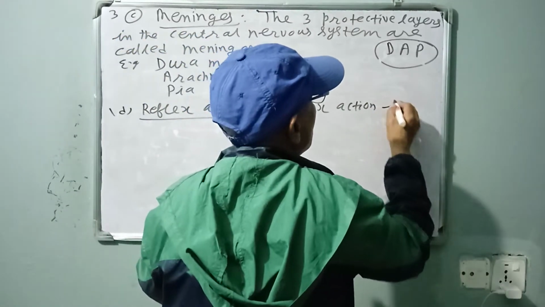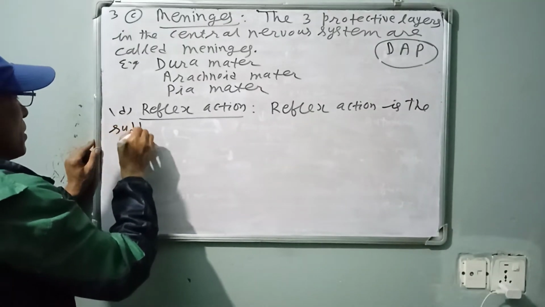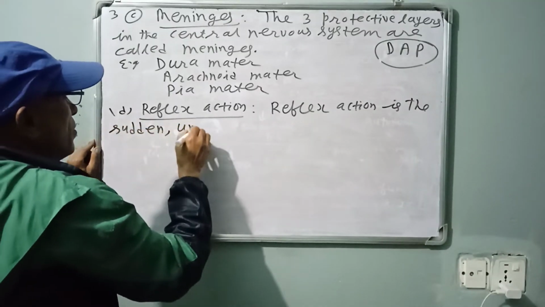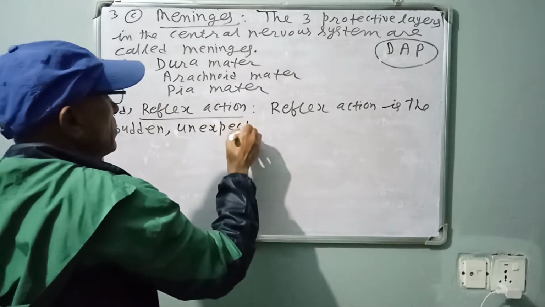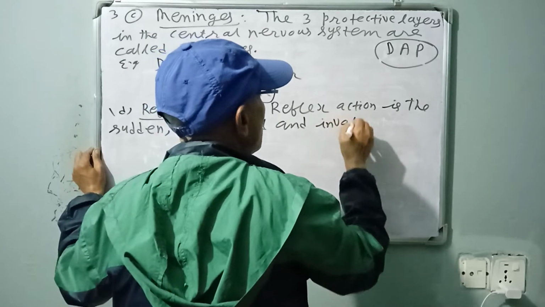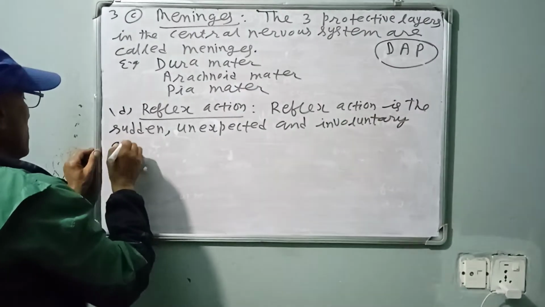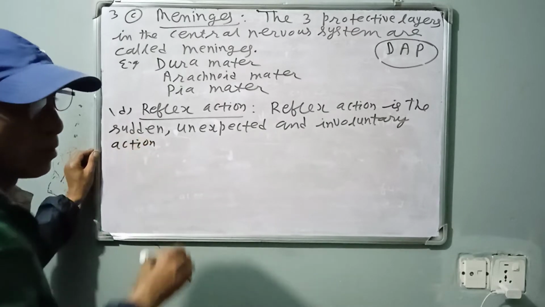Reflex action is the sudden, unexpected and involuntary action. It is unwanted.